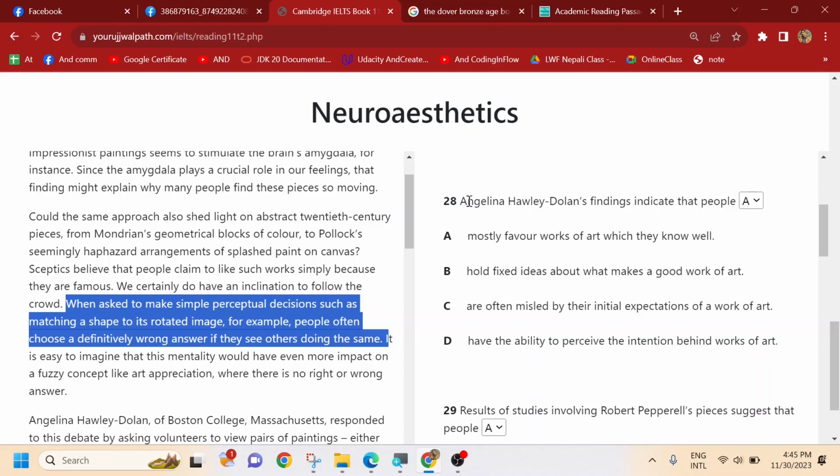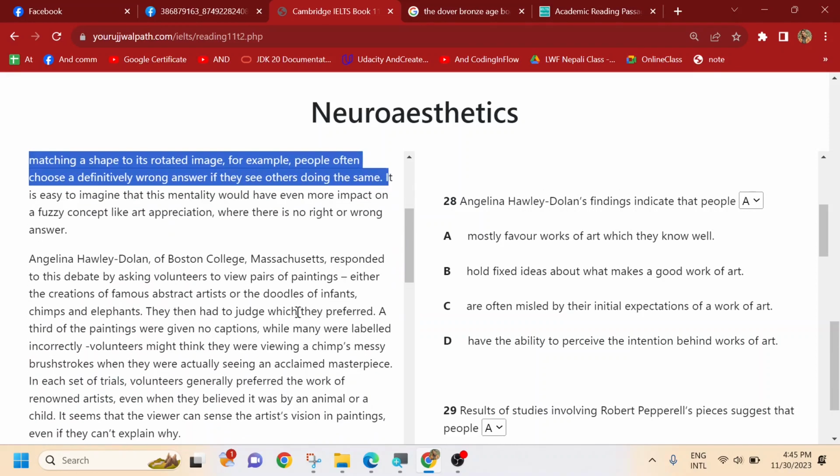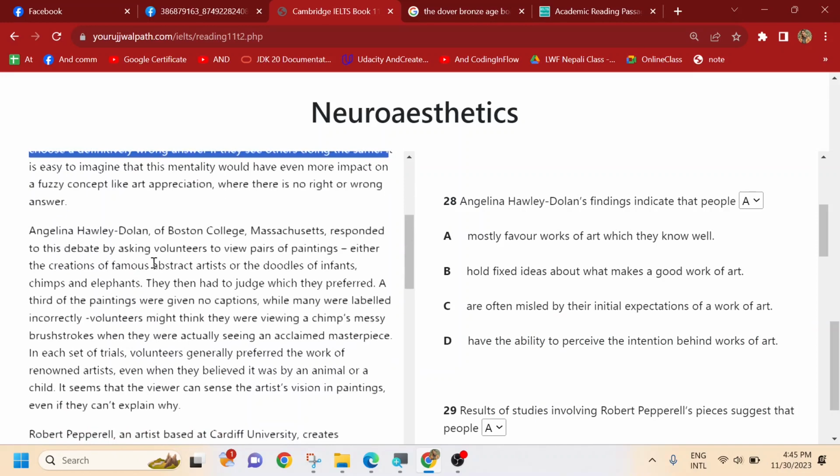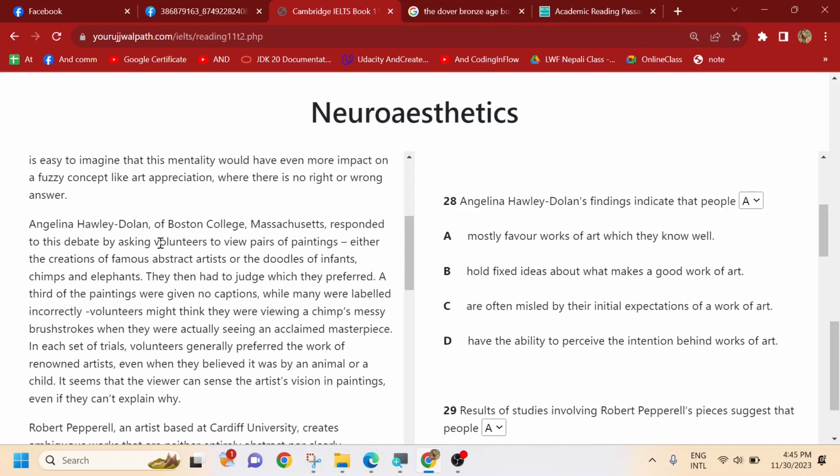C. With the next question, Angela Howley Dolan's findings indicate that people what? So what would Angela Howley Dolan's findings do? Let's see. We have Angela Howley Dolan over here, and what has she found that we should know? We can just do a scan over here because we need to find exactly what she has done. So after Boston College, Massachusetts responded to this debate by asking volunteers to view pairs.